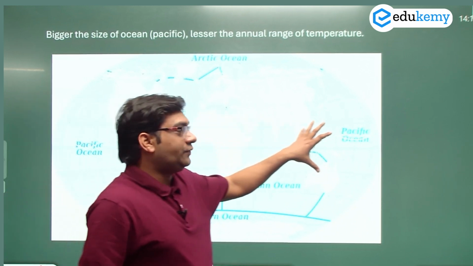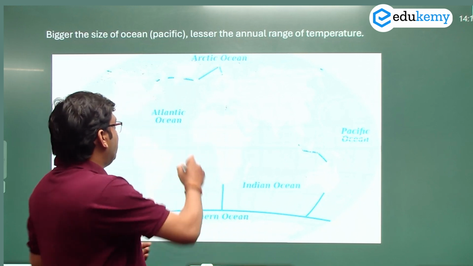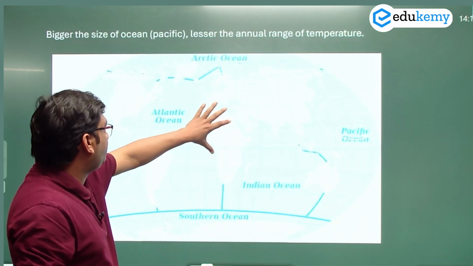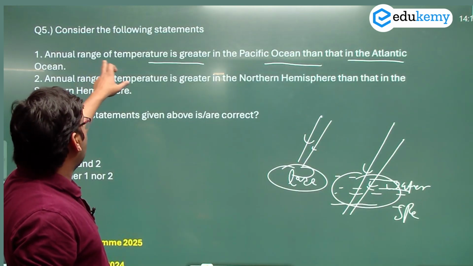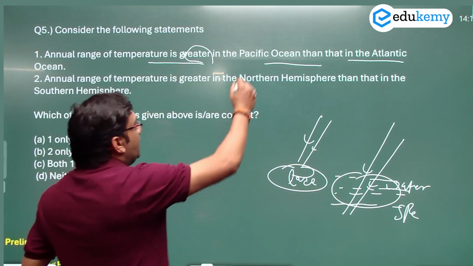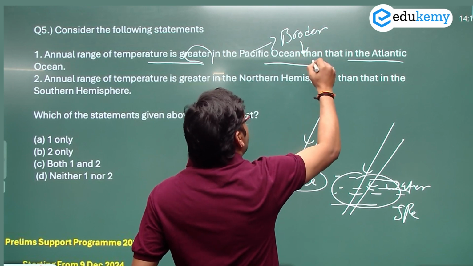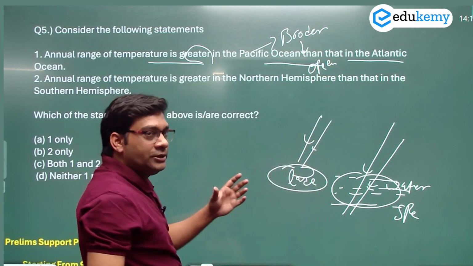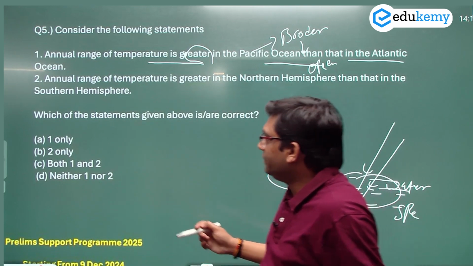So annual range of temperature here is lesser as compared to the Atlantic. The Atlantic Ocean is more connected with the land, with more land present in the surroundings. So statement 1 is saying annual range of temperature is greater, but it's lesser in the Pacific Ocean because it is more broader, a more open ocean. So that's why the annual range of temperature here is lesser as compared to the Atlantic Ocean.